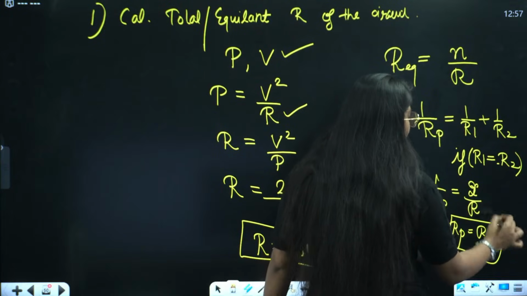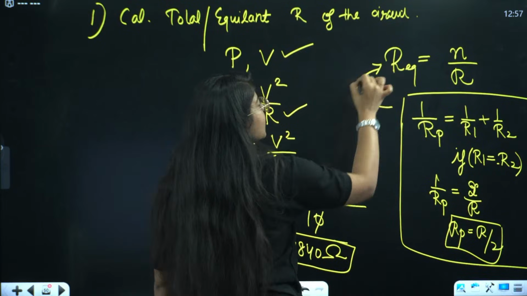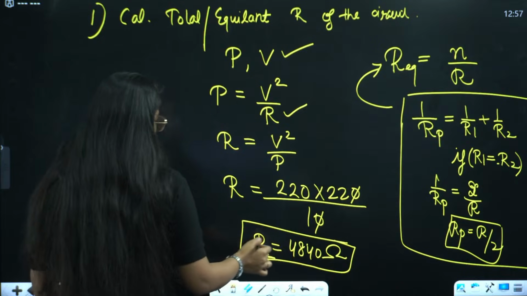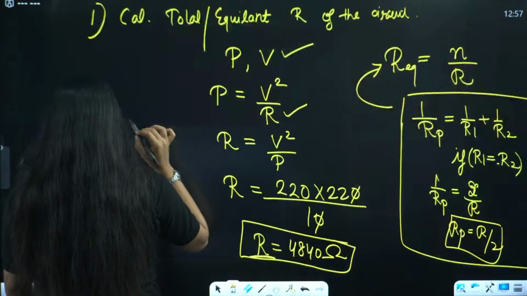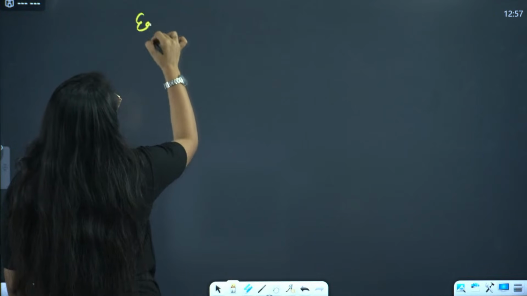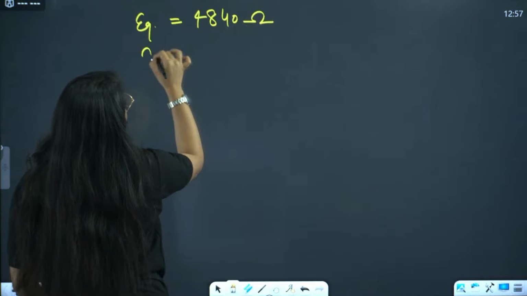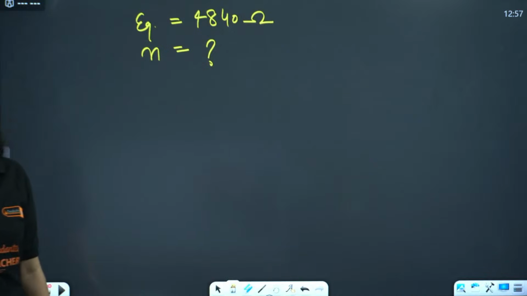Just we applied this formula here. We have N resistances in parallel and the equivalent resistance is 4840 ohm, and N you have to find, right? N you have to find.